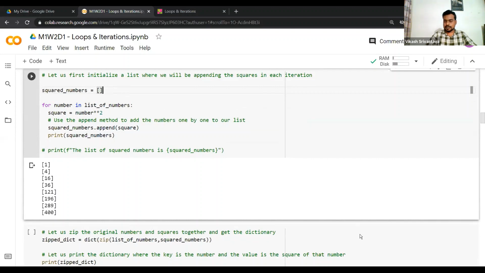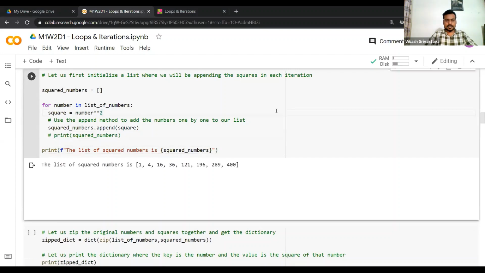Does that answer your question, Sumanta? Yeah, Sumanta, can you please reply if you have understood this particular thing? Okay, that's great. All right. So I hope you guys understand. Yeah, this makes sense or not?